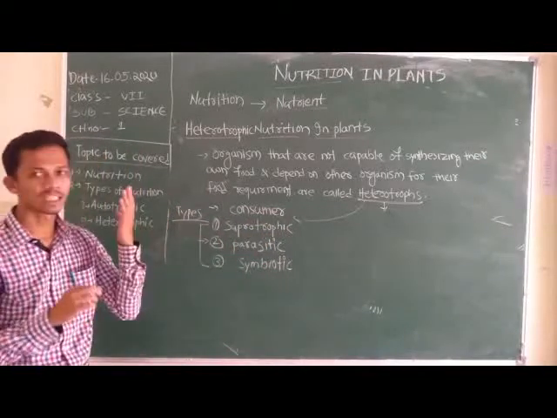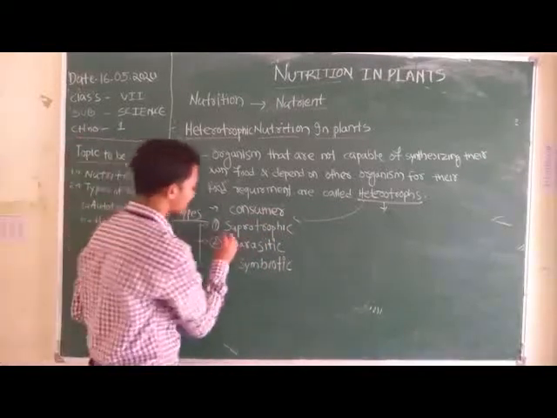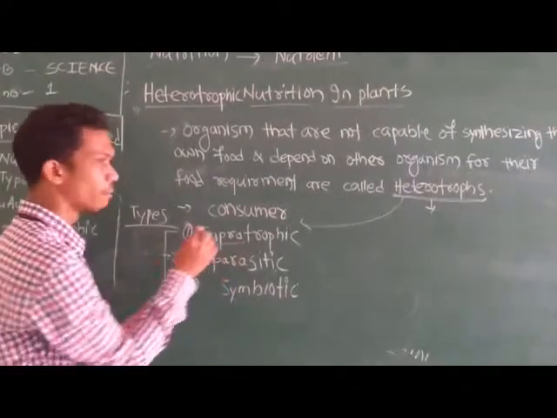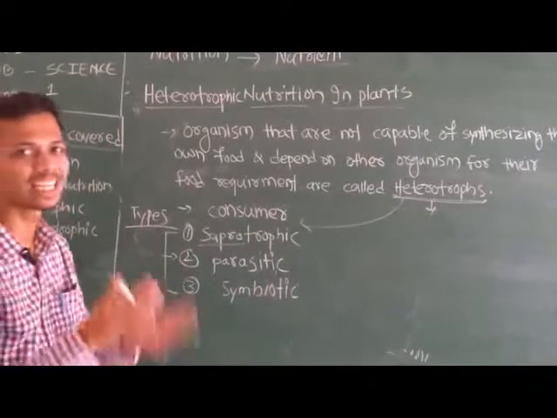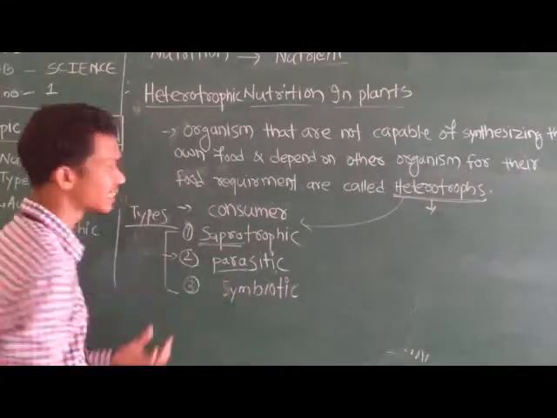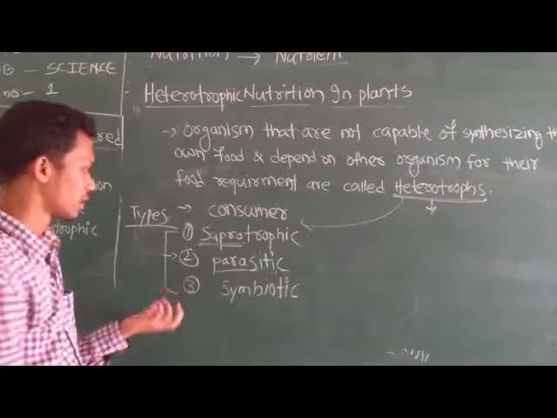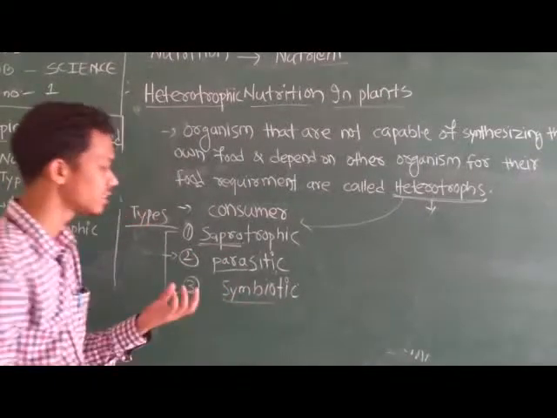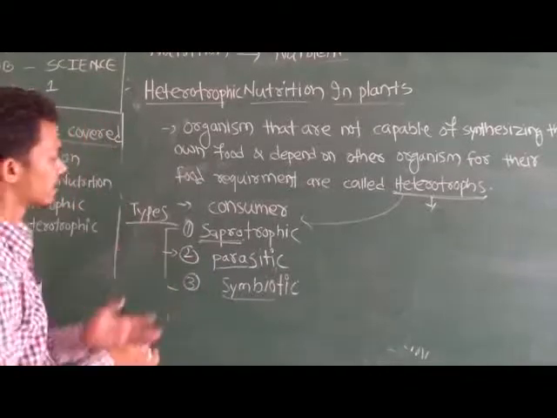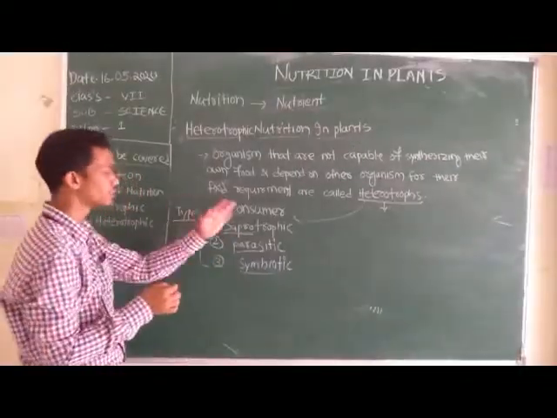So what is saprotrophic? The word sapro means dead or decay. And parasitic organisms live on other living plants or animals. Symbiotic means living by mutual sharing. Now let's have a brief discussion of these three types of heterotrophic nutrition.